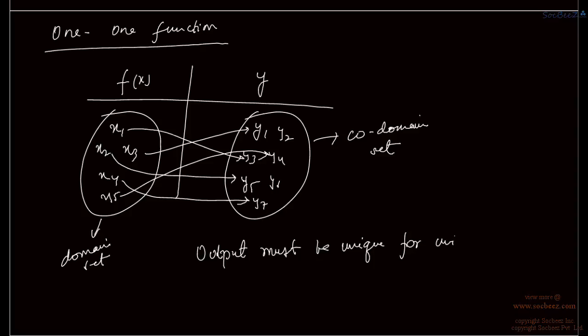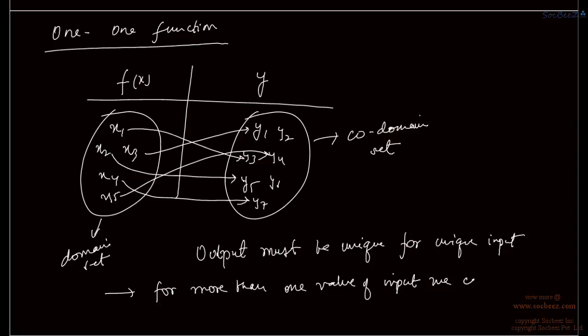For unique input. That means for two values of input we cannot get the same output. So we can write it like this: for more than one value of input, you cannot get the same value of output.